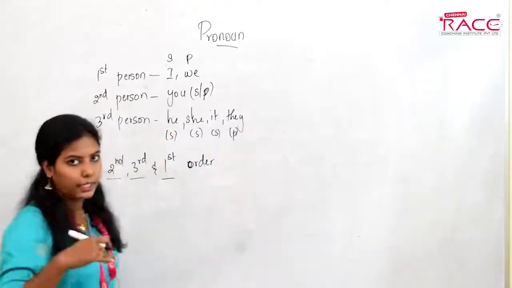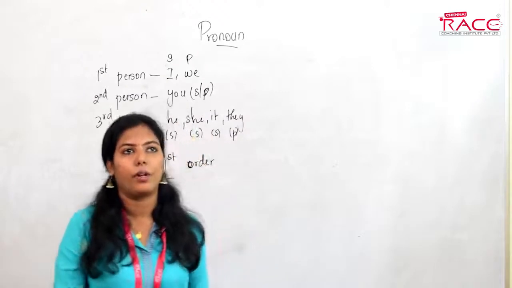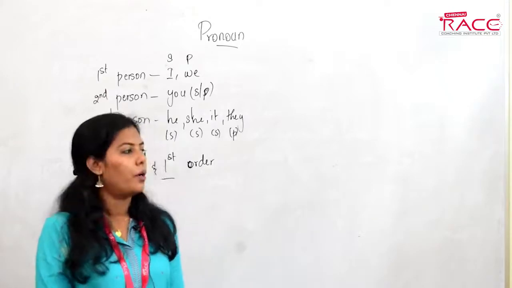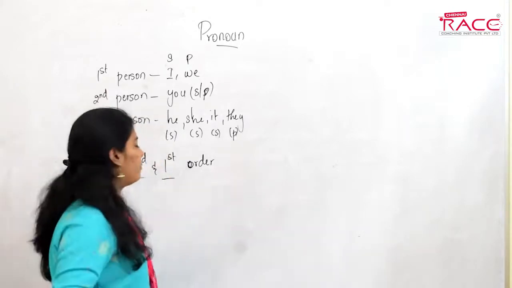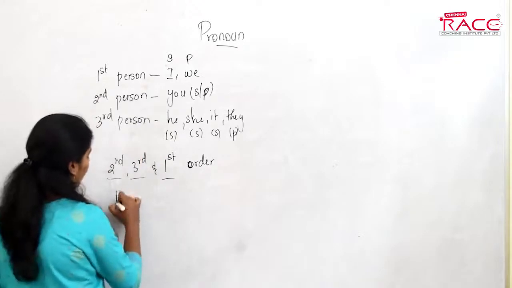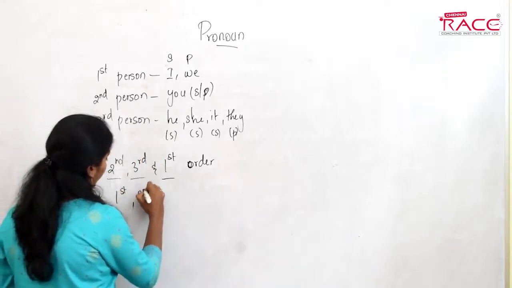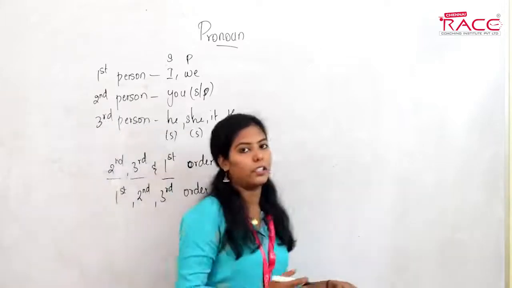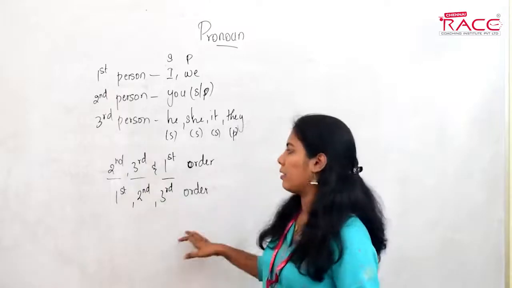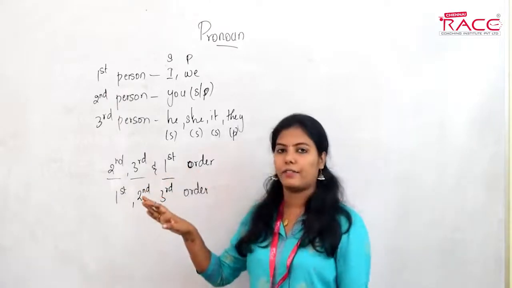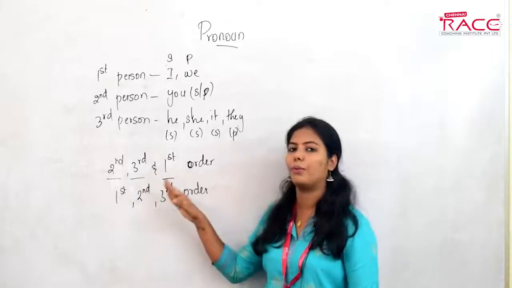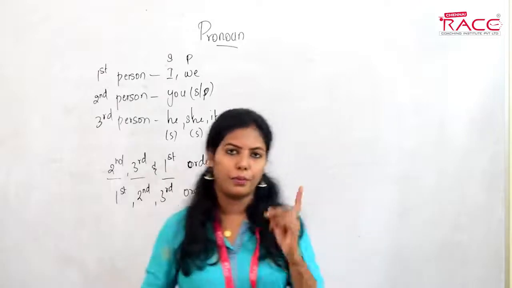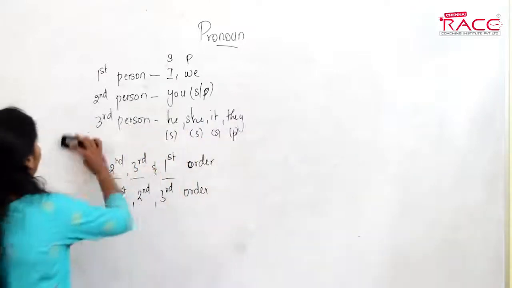In the next line write it down. If all of them are in plural form, always follow the first person, second person and third person order. So if they are singular, you use the 2 3 1 order; if they are plural, you use the 1 2 3 order. This is one of the important rules in pronouns.